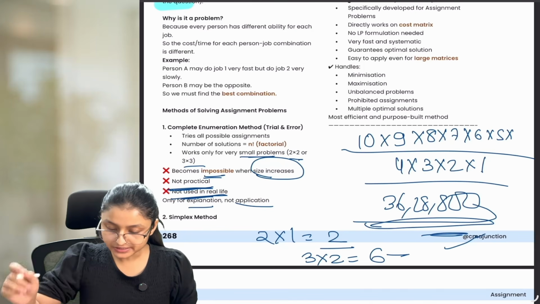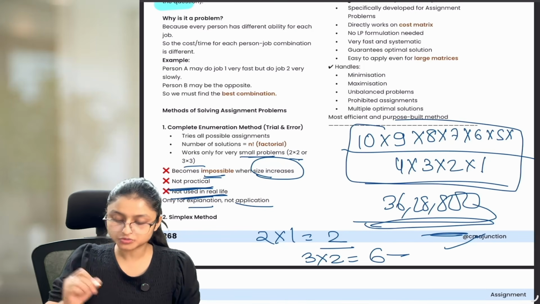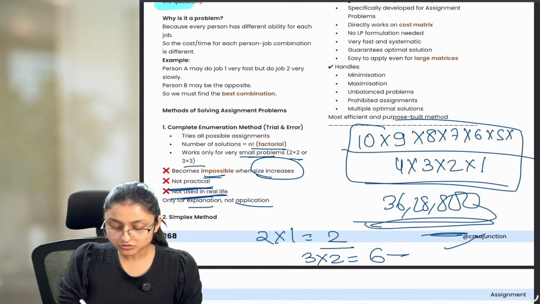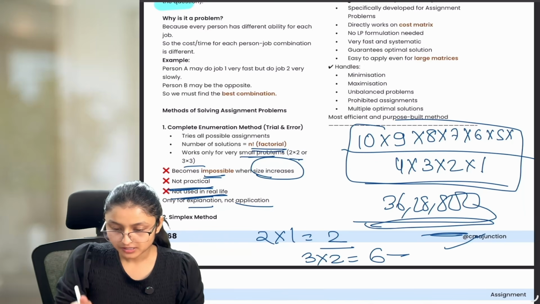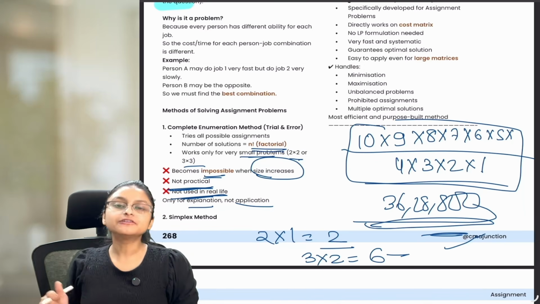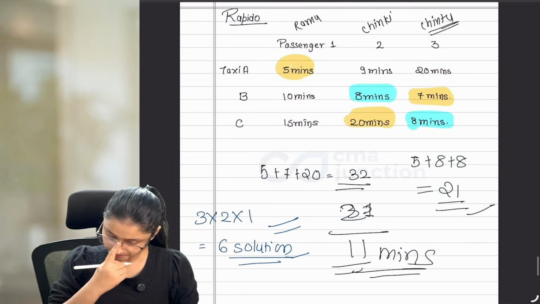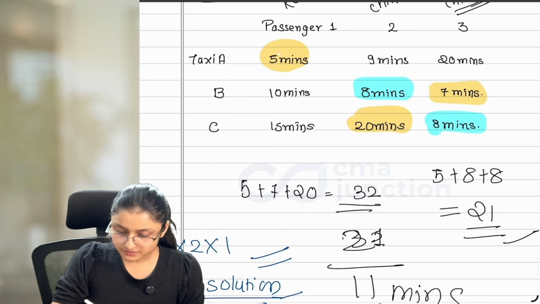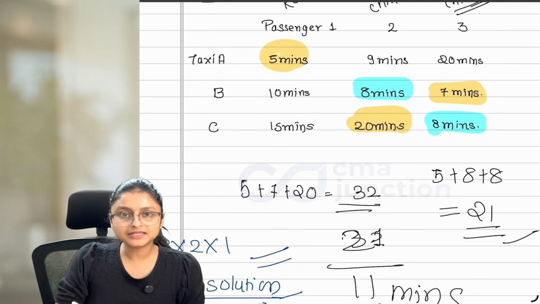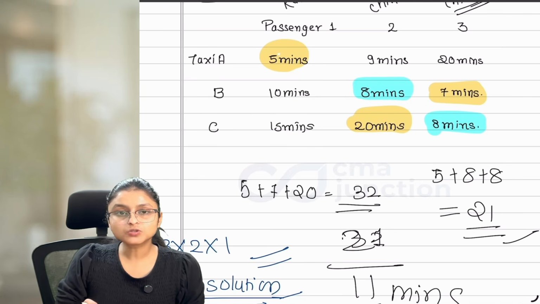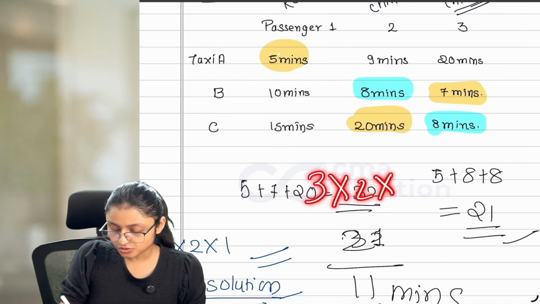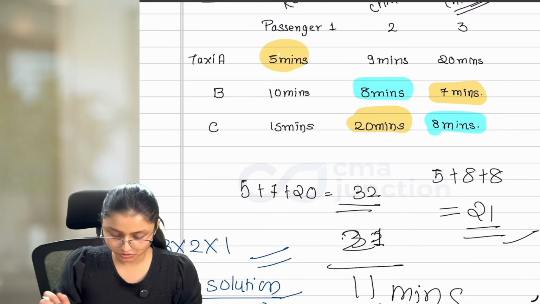Ma'am, how are we deciding the number of solutions which are there? I already told you it is decided by n factorial. But why are we applying n factorial here? Understand this. Let's assume this is the case I am taking. This is a 3 by 3 matrix. So the total number of answers which can be here is 6. 3 into 2 into 1, that is equal to 6, is the number of solutions.